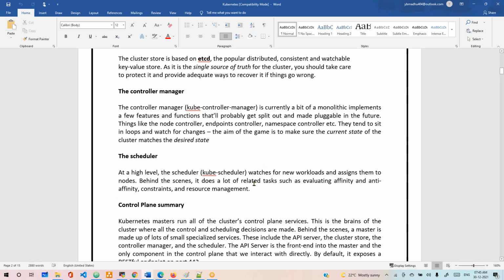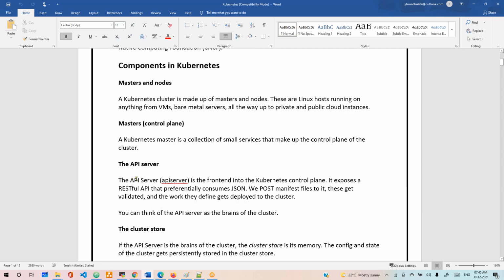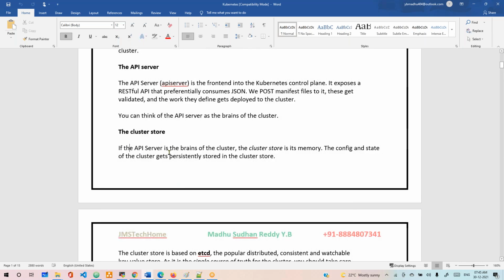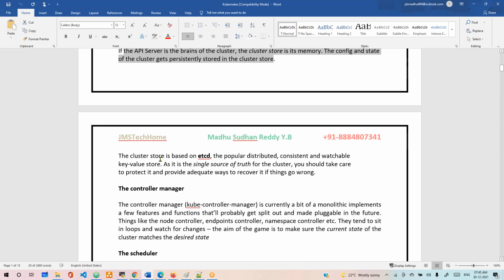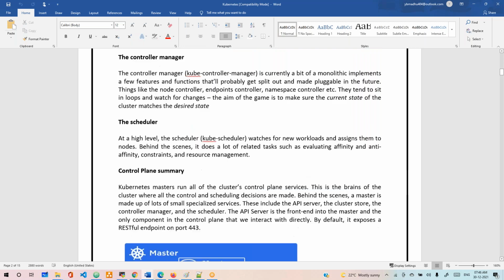Here, guys, clear now? What is the scheduler? This is all about the components. Understand, right? What will the API server do? We are going to submit the manifest file to the API server, and it will work as the brain. And the cluster store is kind of a memory. Whatever we submit will be stored in a key-value store, that is etcd. The controller manager manages the current state and desired state. And the scheduler manages deploying your application onto the nodes. Is it clear now?